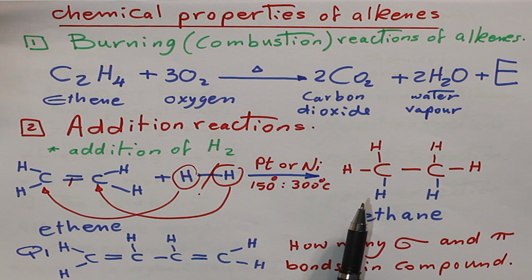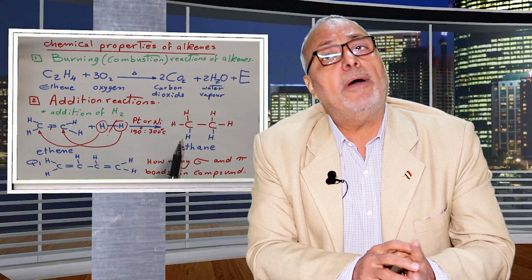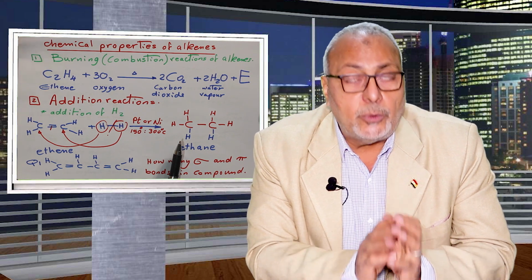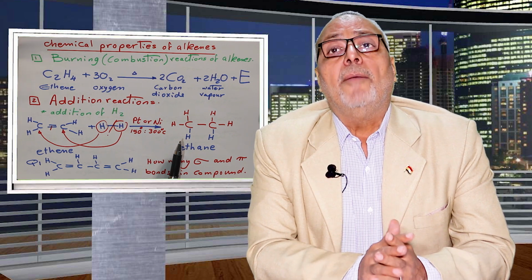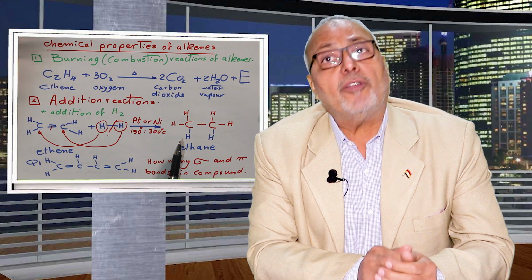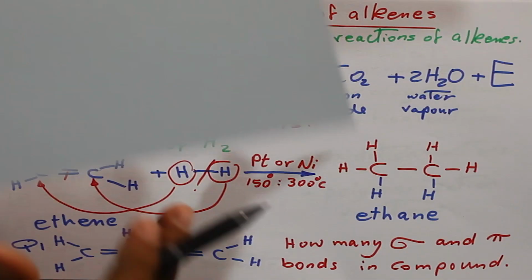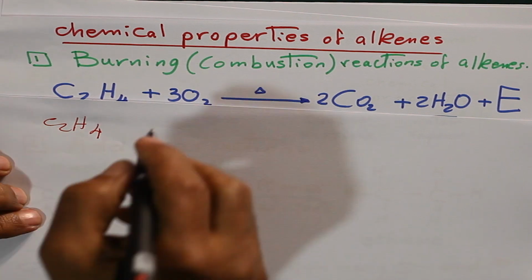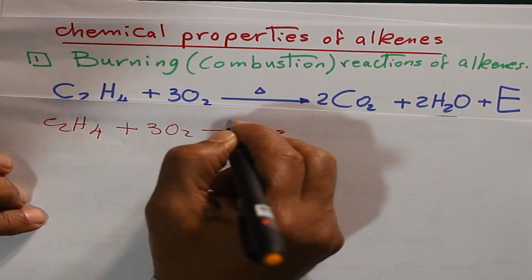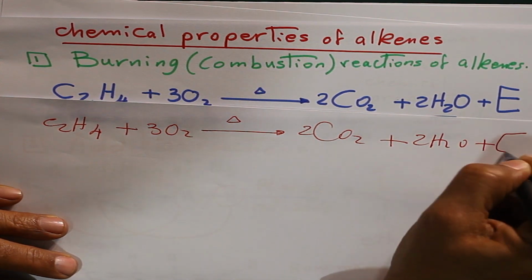We said before, all hydrocarbons burn in the presence of oxygen, producing carbon dioxide, water vapor, and an amount of energy. As an example, we have this equation: C2H4 burns in the presence of oxygen, producing carbon dioxide and water vapor and energy.